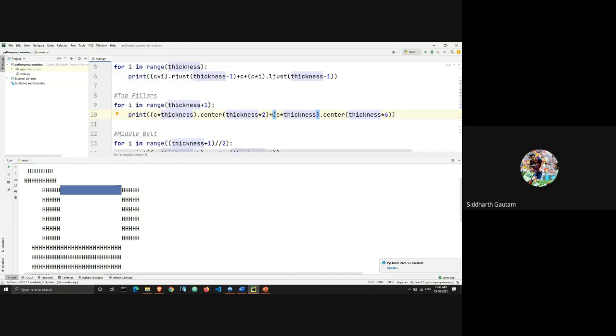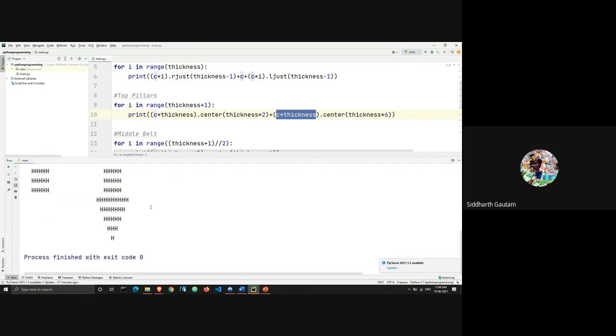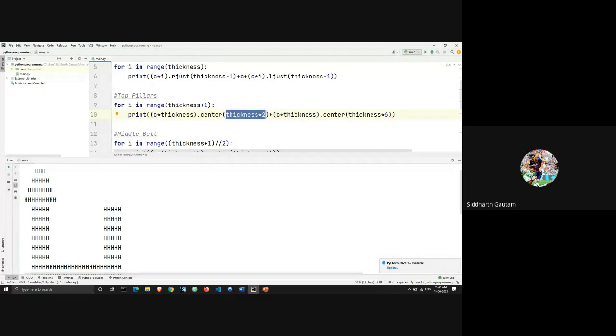And C into thickness. You already know C is the character h and thickness value is 5, which means this character. So let's run this again, and I will just quickly show you. This one is what's handling the empty spaces to the left, and this is also handling empty spaces to the left, which is right here. The value of this is 2, and the value of this is yes.